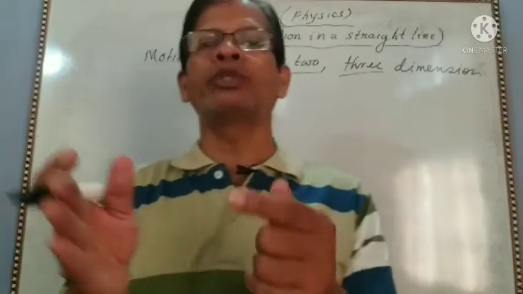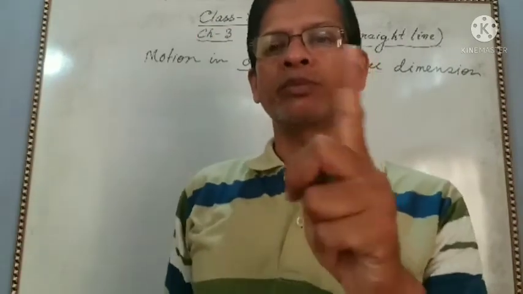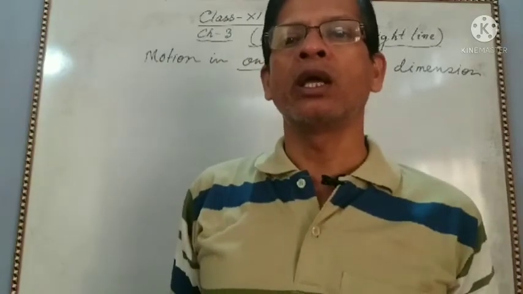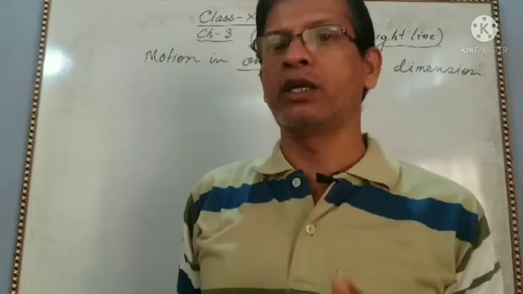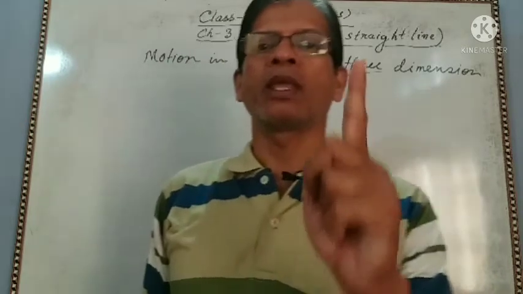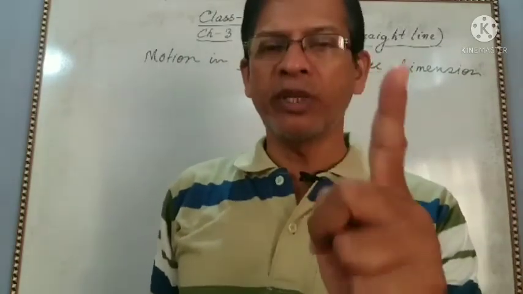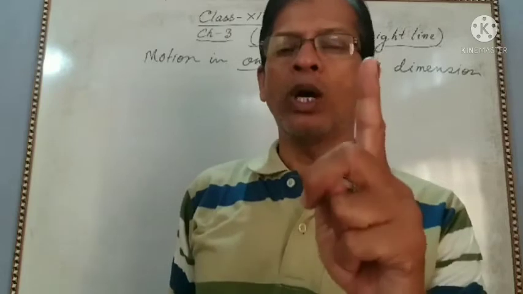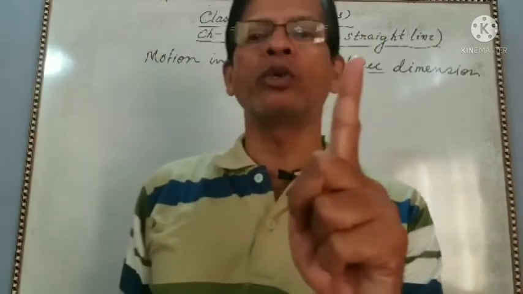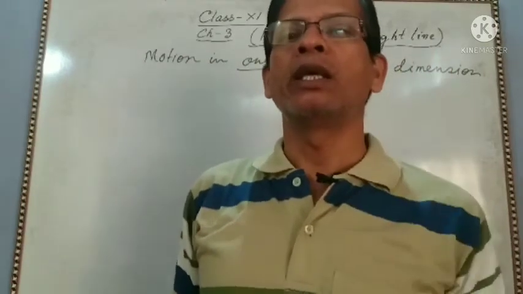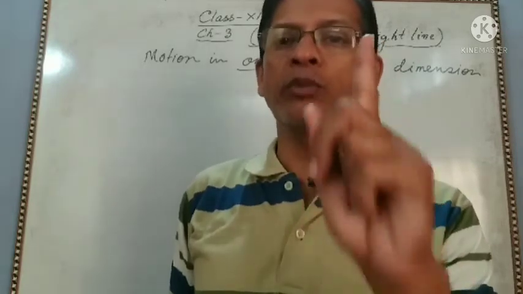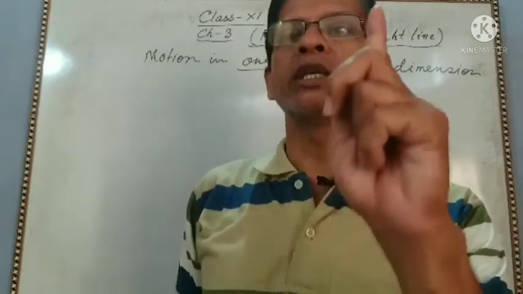Motion in 1 dimension means when a body moves in a straight line. That means to express its motion, only one of the 3 coordinate axes is needed. When a body moves in a straight line, then only one axis out of the 3 is required to explain it. This is the one-dimensional motion, because one axis is required.